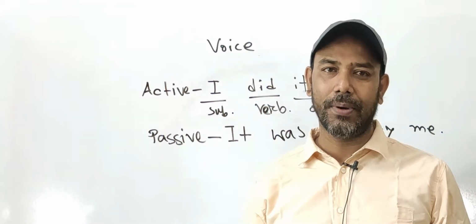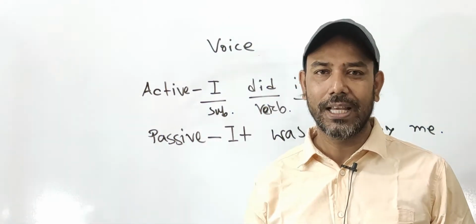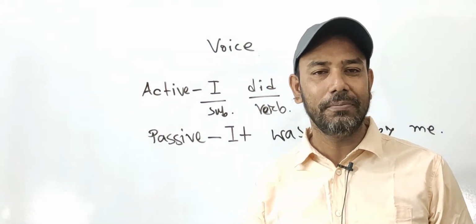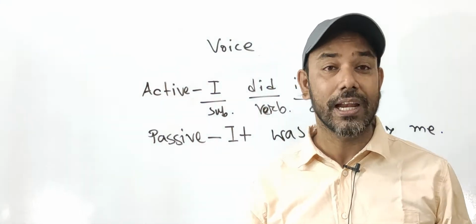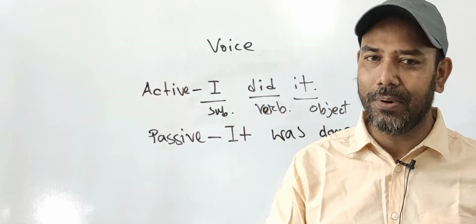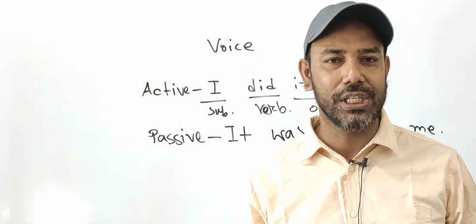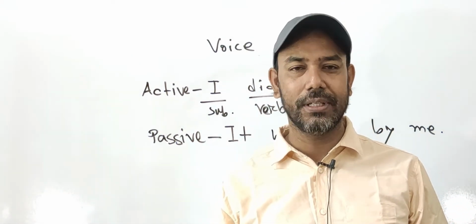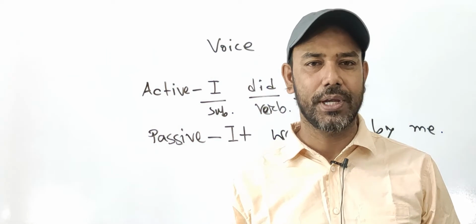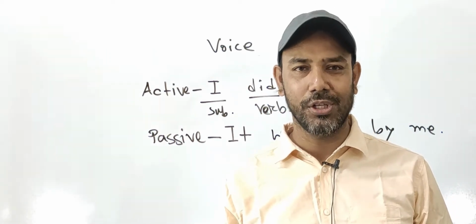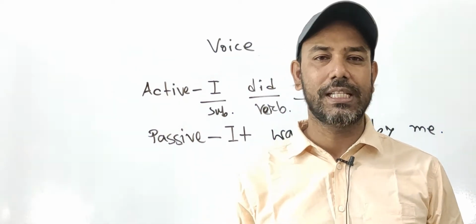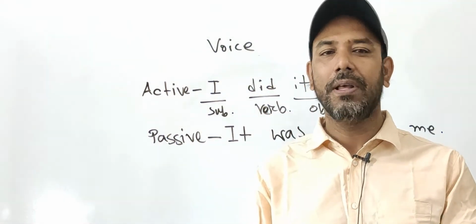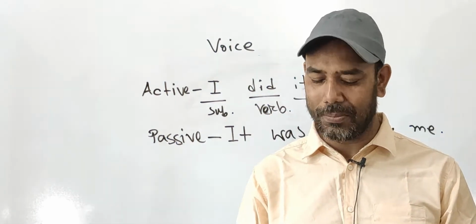Active voice to passive voice, this changing is very much necessary. We always do it in the voice chapter of any grammar book, but from passive voice to active voice this changing is not so required, but sometimes it's also required. So let's see an example of changing from passive voice to active voice.